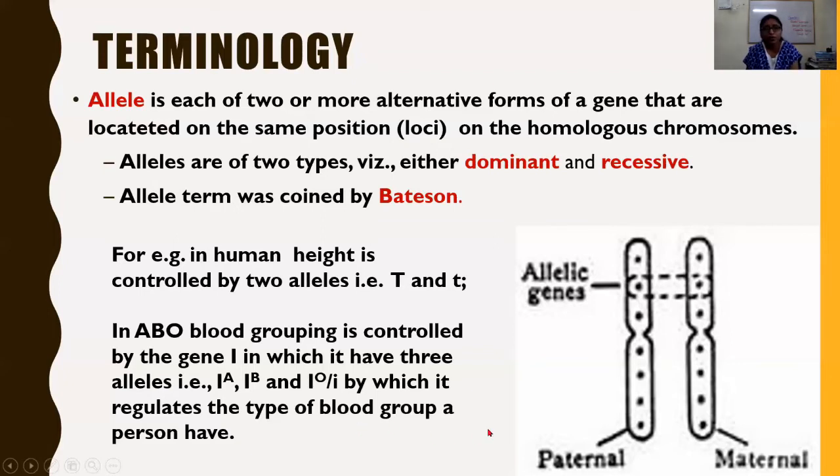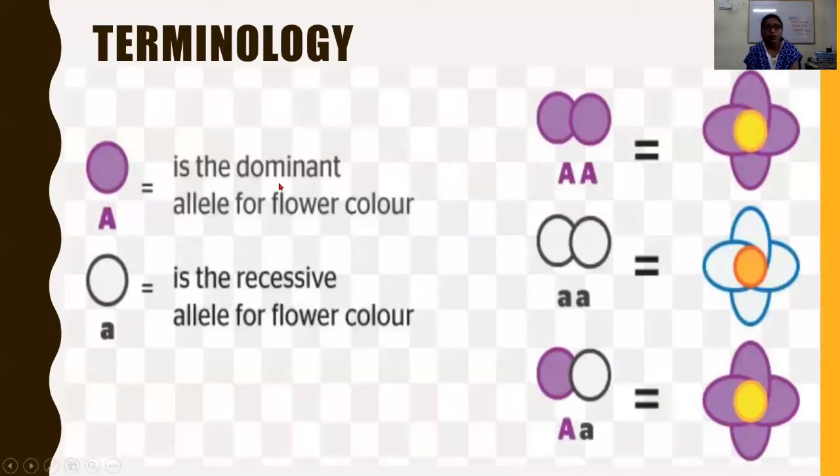Let us go through the detailed picture of the dominant to understand in more detail. Suppose the violet color is due to the dominant allele, capital A, and the white color of the petals is due to the recessive allele, small a.